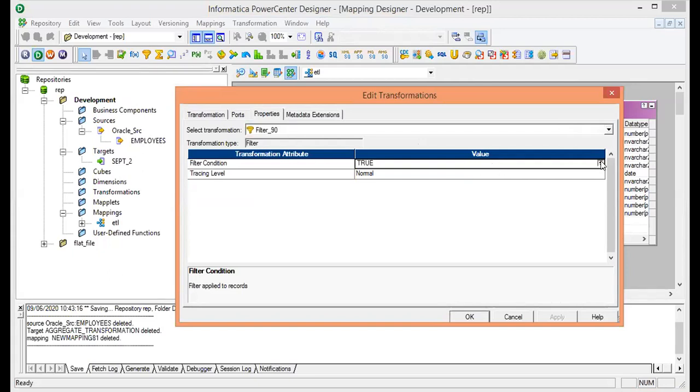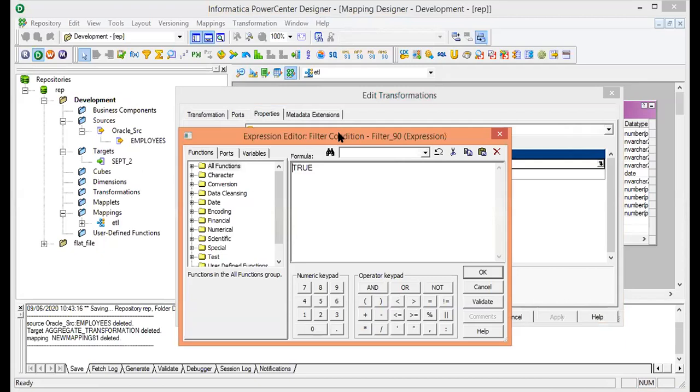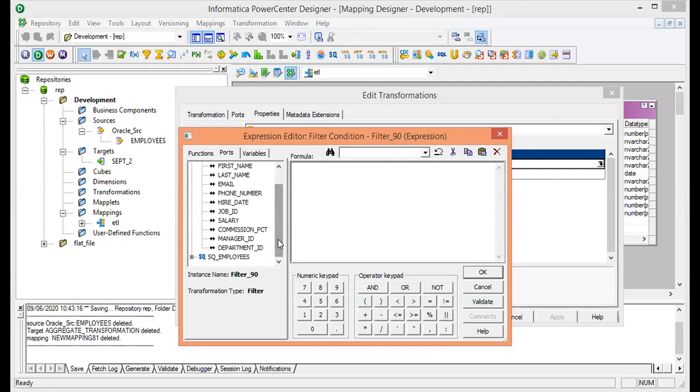Make a single click on this arrow line. So this box will get open. The expression editor box will open to write down the SQL formulas. In all the transformations, we will write down the SQL formula in the editor, the SQL bar only. So first I will remove the true condition. My requirement is not to use true. I want to load particular data. Then make a single click on this port. The moment you make a single click on this port, all the column names will come up, and as per the business requirement, you can pick your column.